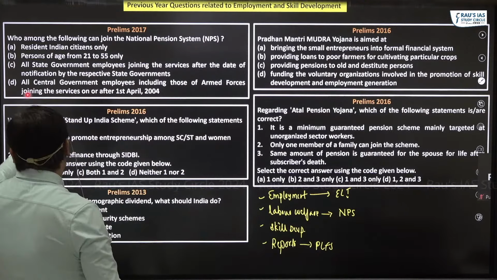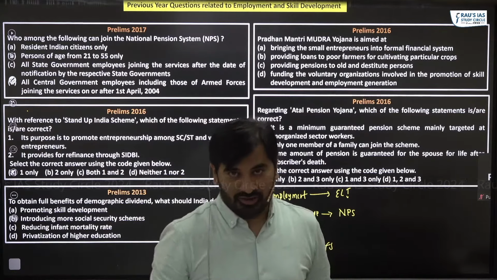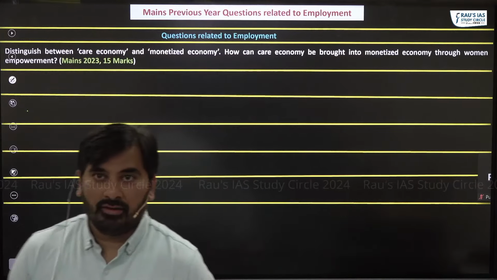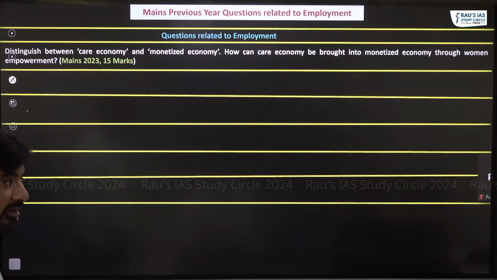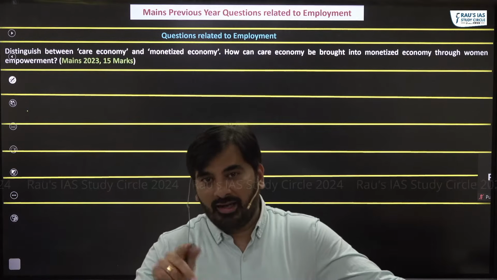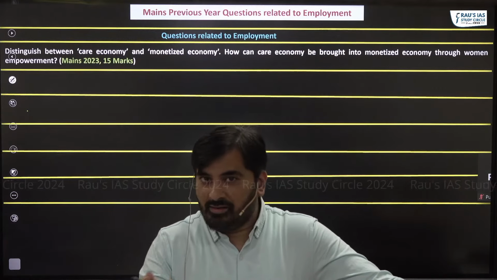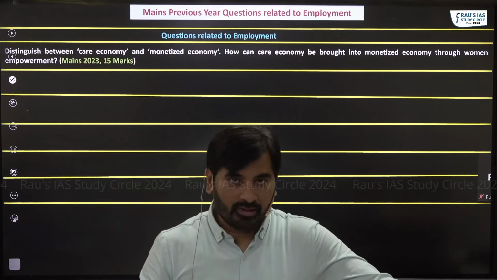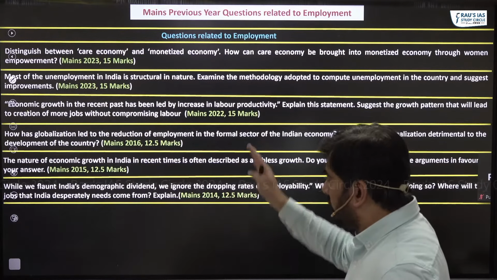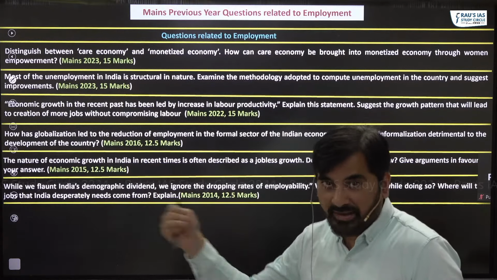Same way, let's have a look at the questions which have been asked in the mains examination. Please have a look at this question which was asked in mains 2023. The question was, what is care economy? How is care economy different from monetized economy? Which is once again related to employment. After that, you can see repeatedly questions have been asked with respect to various aspects of employment.